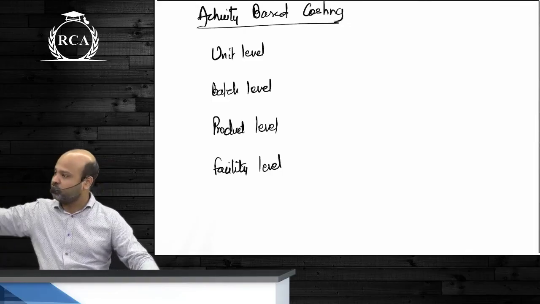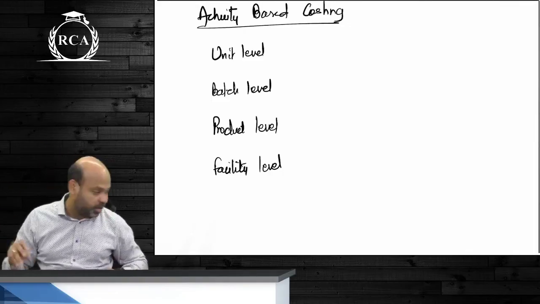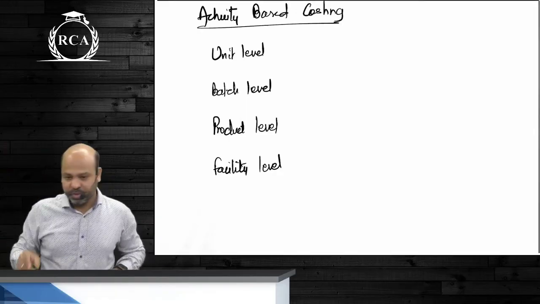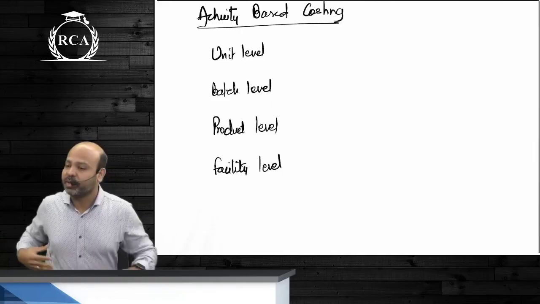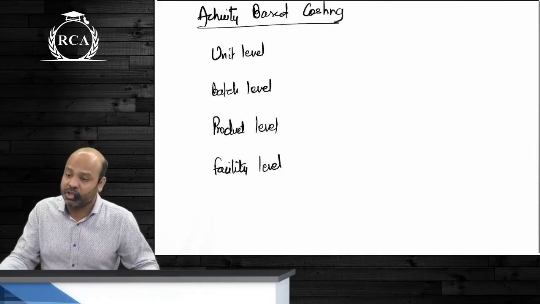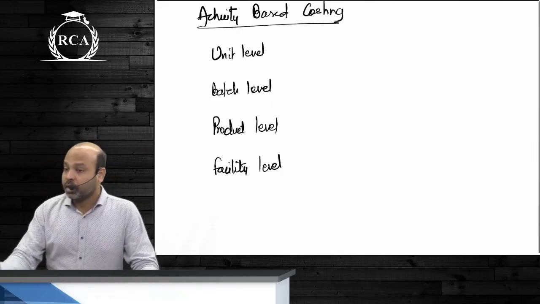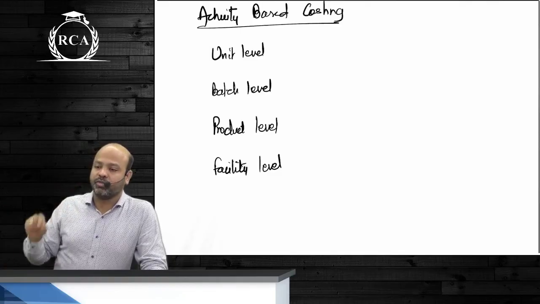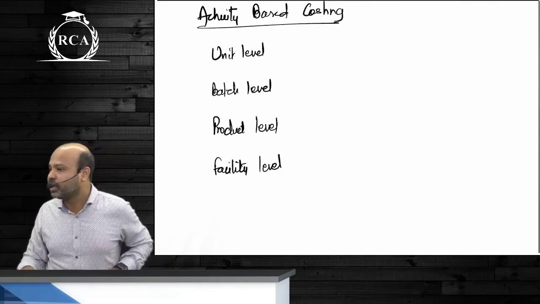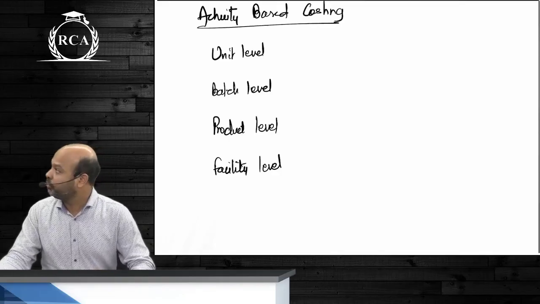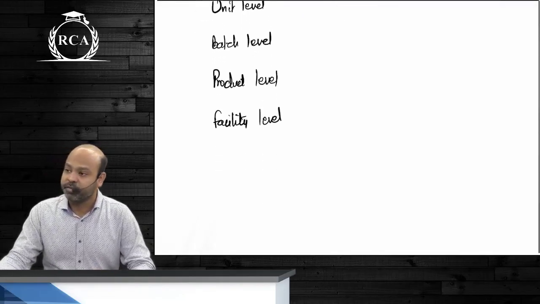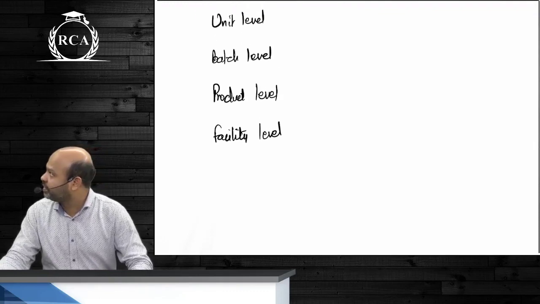Machine operation cost, isn't it obviously driven by the total number of machine hours? If for product A I take 10 hours to manufacture a product, and for product B I take 1 hour to manufacture a product, shouldn't the amount of machine operation cost be different for both the products? So a unit level activity is one where the total expenditure that you are incurring is driven by the number of units manufactured. Are we clear about this, guys?